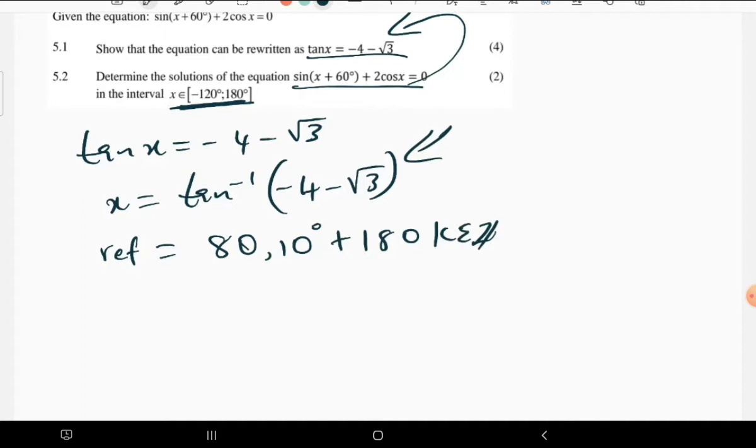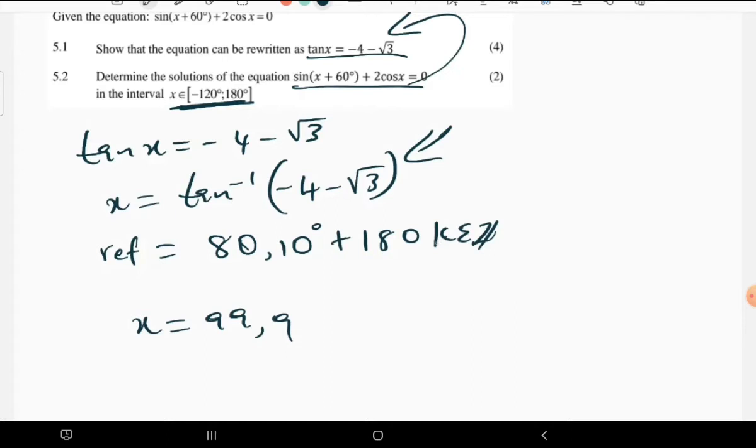So when we put k being equal to a certain value there, we're going to get x being equal to, when you put -1 here, your answer is going to be 99.9, because -180 plus 80.10 is going to be -99.9. Yes. Now another one, when you put negative, when you put what here?